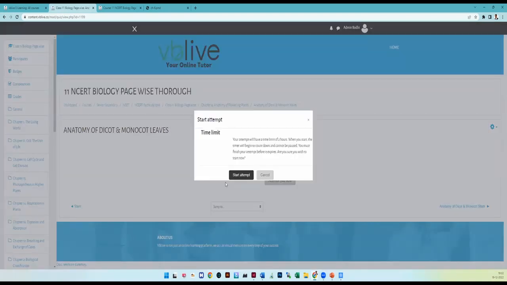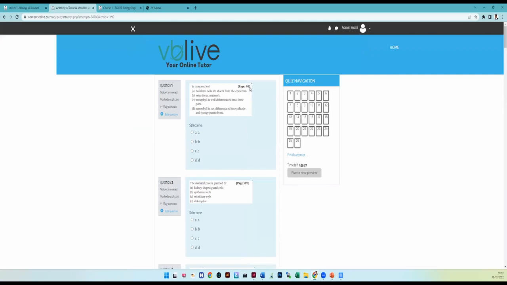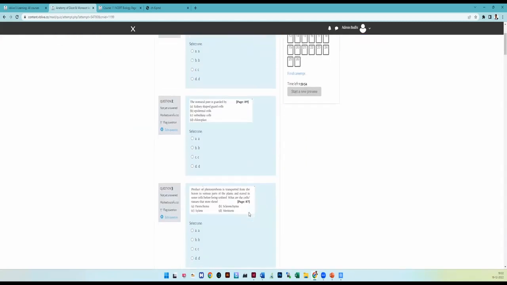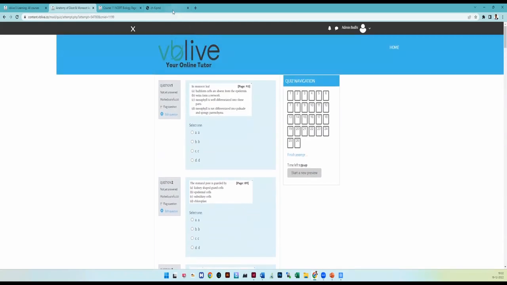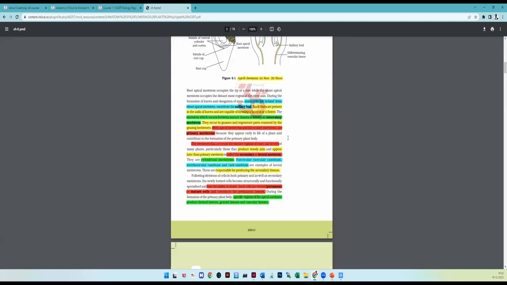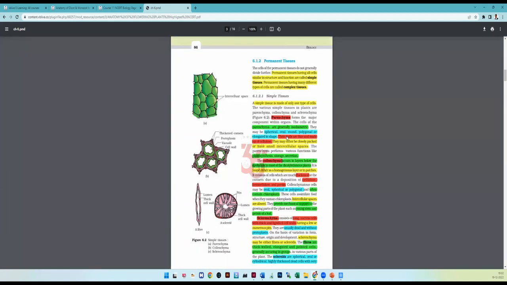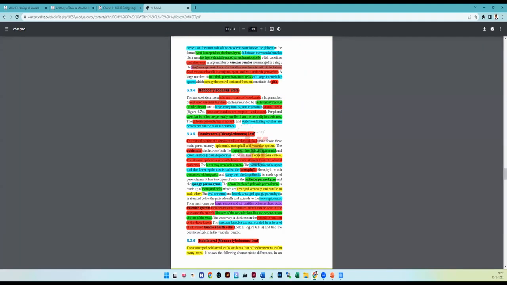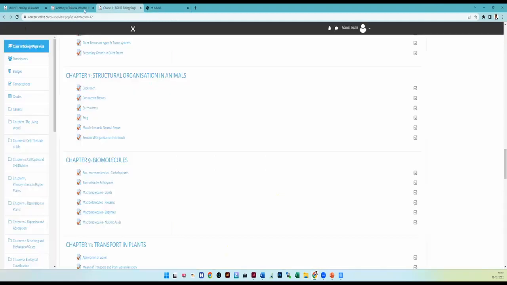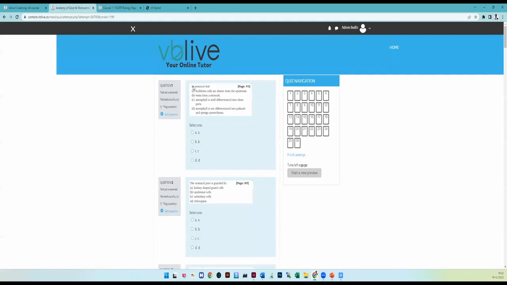The topic is pages 89 to 94, so you will be taking this one to page number 93. So I am going down. That question is taken from page number 93. Here we have already highlighted the pages and you can look into them. This question is asked here, and this is how they ask it.